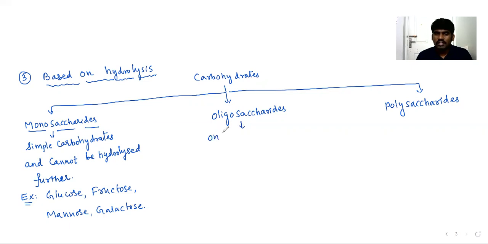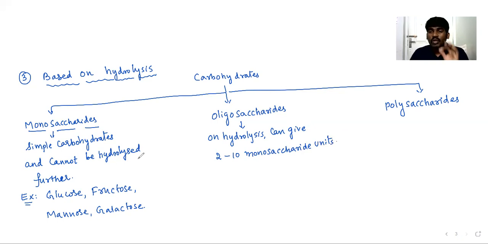Oligosaccharides, if they undergo hydrolysis, can give 2 to 10 monosaccharide units. How many monosaccharide units can be obtained? 2 to 10 monosaccharide units. If it gives 2 to 10 monosaccharide units, such carbohydrates are called oligosaccharides. For example, sucrose upon hydrolysis will give 2 units of monosaccharide: one unit is glucose, another unit is fructose.